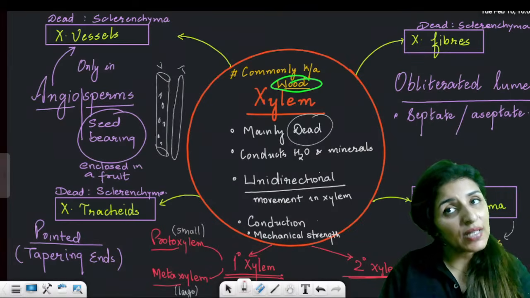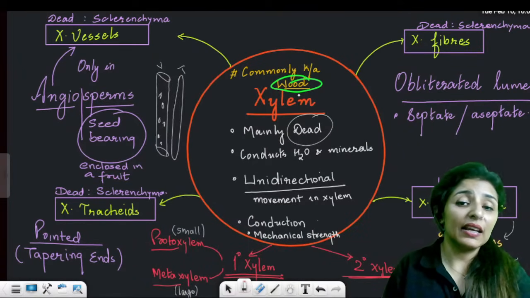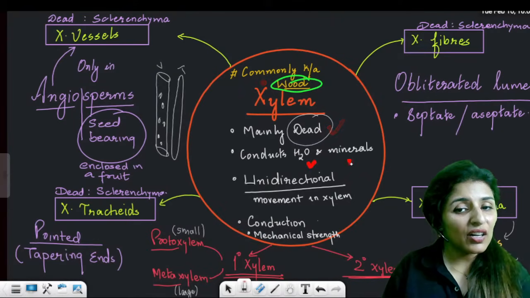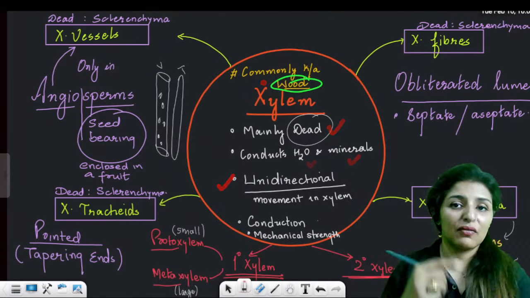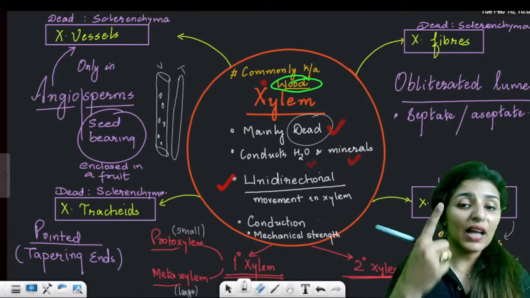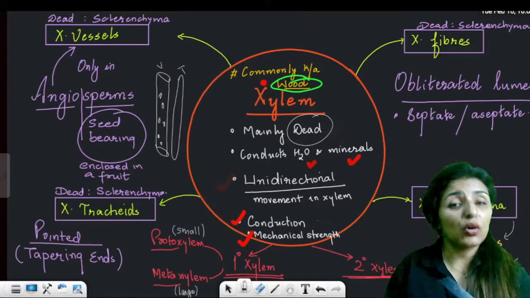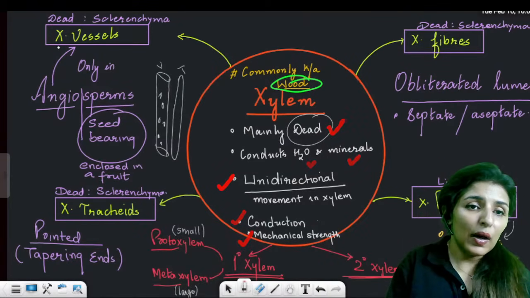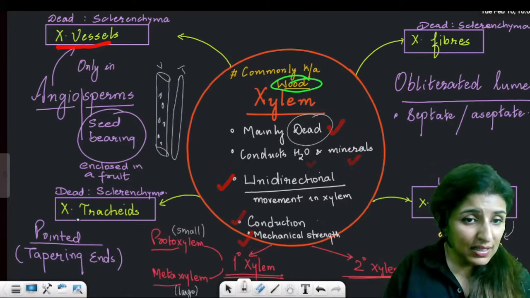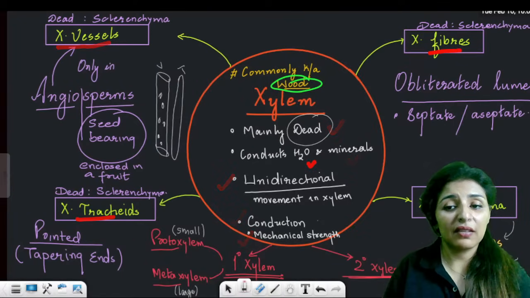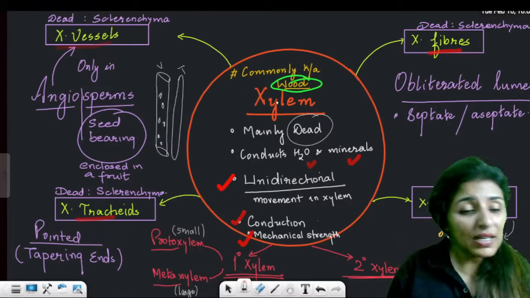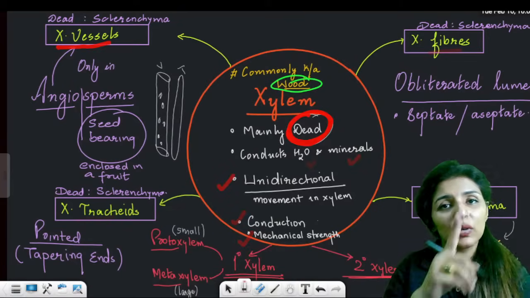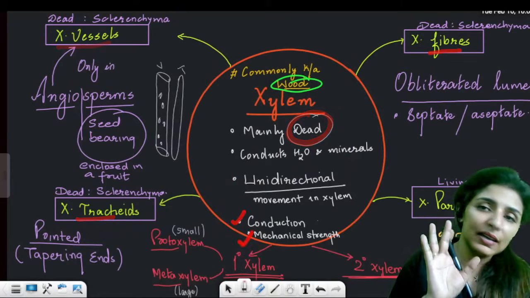Clear? Moving on to xylem, the complex tissue. Commonly this xylem is known as wood, mainly dead tissue, which conducts water and minerals. The direction is always from bottom to top. That is unidirectional. So it helps in conduction and also provides mechanical strength. There are four elements of xylem: xylem vessels, tracheids, fibers, and parenchyma. Now, overall, xylem is called a dead tissue because out of these four elements, only one element, which is parenchyma, is the living one.